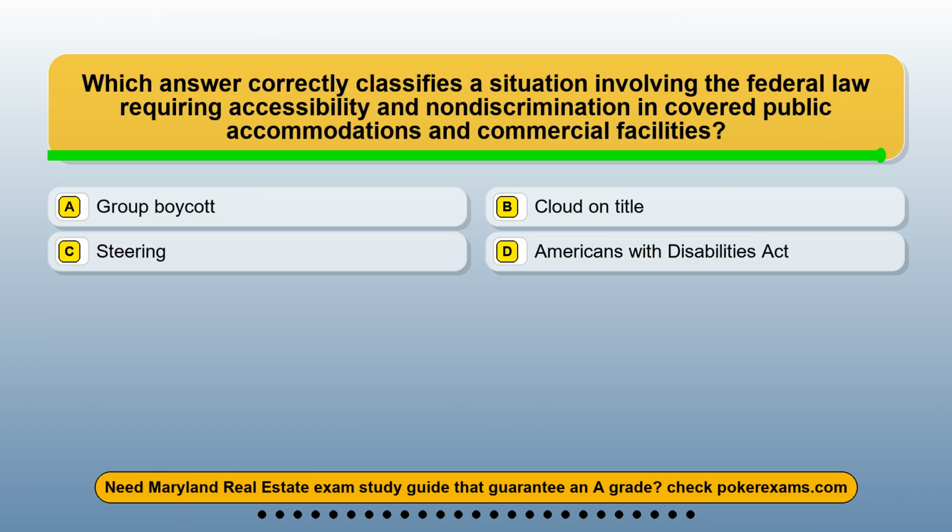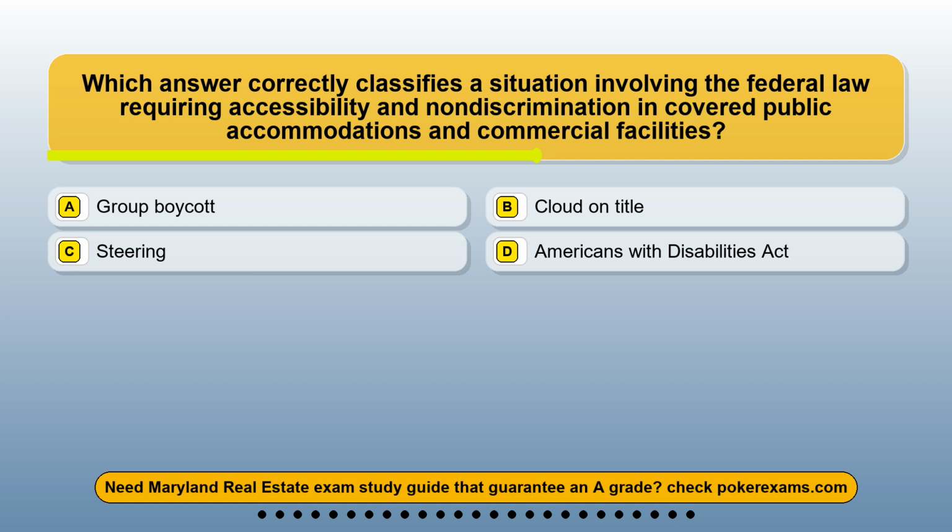Question 22. Which answer correctly classifies a situation involving the federal law requiring accessibility and non-discrimination in covered public accommodations and commercial facilities? Option A, group boycott. Option B, cloud on title. Option C, steering. Option D, Americans with Disabilities Act.